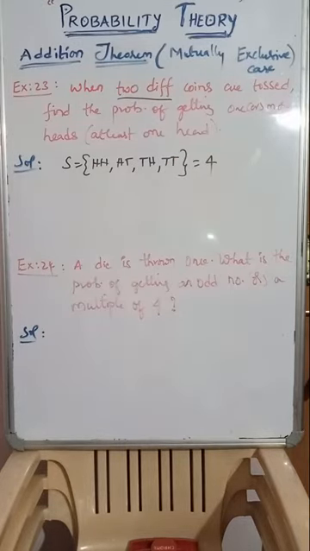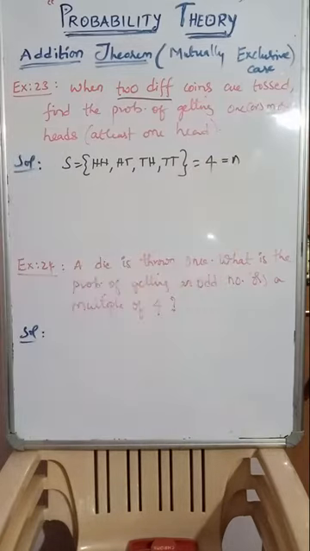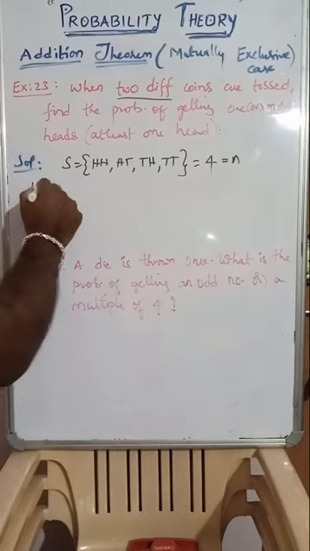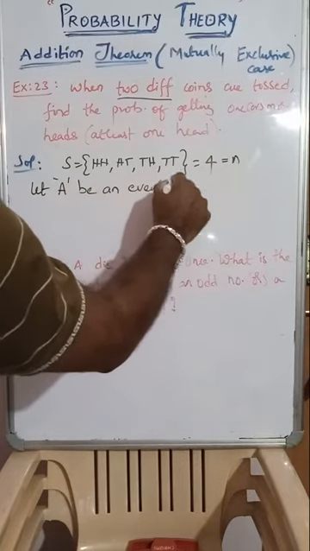Now we'll find the probability of getting one or more heads. One or more, in the sense, according to the sample space, one head or more than one head. How many are there? Just look at their favorable cases. This will become the n, the exhaustive cases. Now, favorable cases. Before that, write the event. Let A be an event of